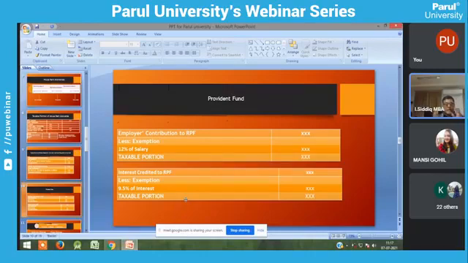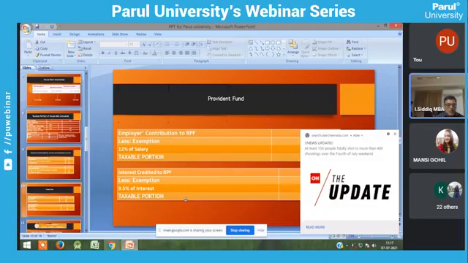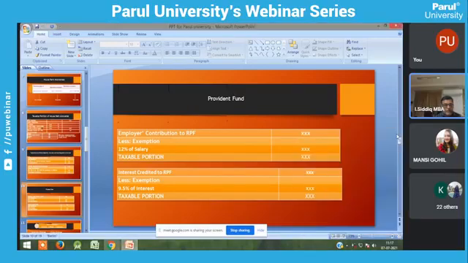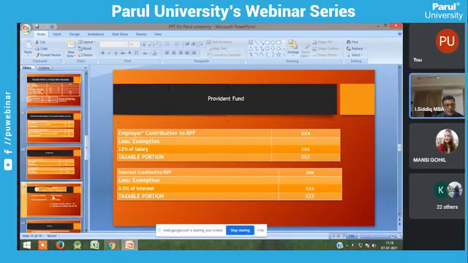So for provident fund, please keep in mind the recognized provident fund. Those who are working in private organizations, please keep this in mind. Suppose you are going to work in Wipro or Infosys, the employer contribution is there and the employee contribution is there. So the RPF, recognized provident fund, is there. Please note down the exemption portion: 12% of salary for the employee's contribution. The interest you are getting from the organization, the exemption is 9.5% interest. The next, so provident fund is over.